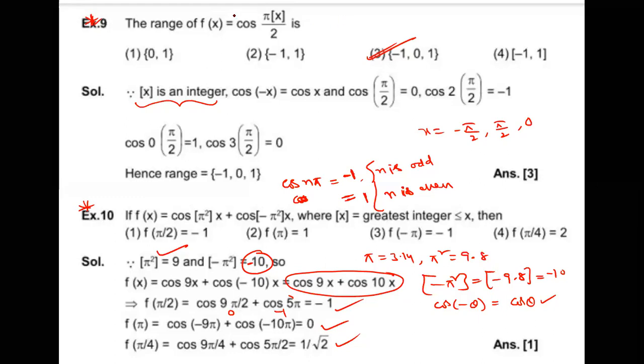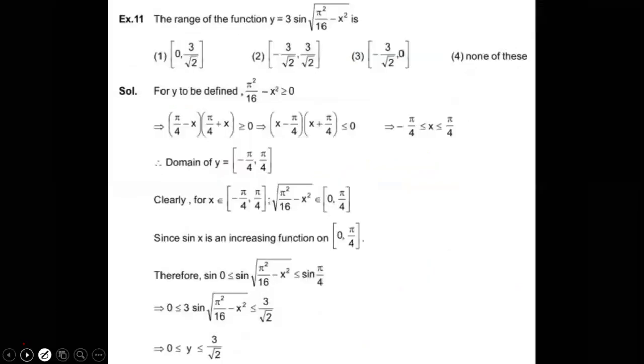Still writing. So these are the questions, dear students. See. The range of the function y is equal to 3 into sine of root over pi square by 16 minus x square.